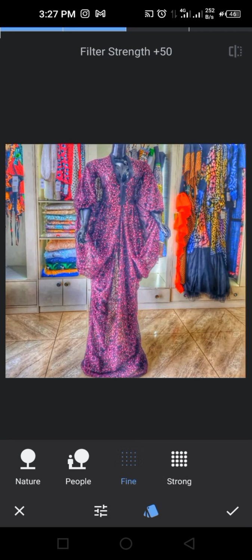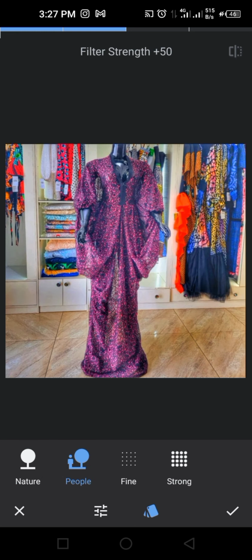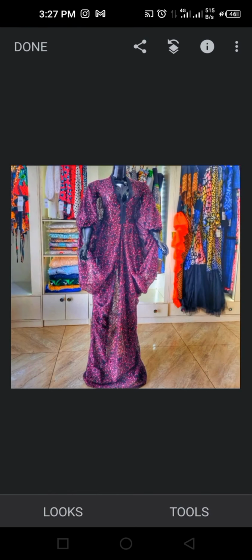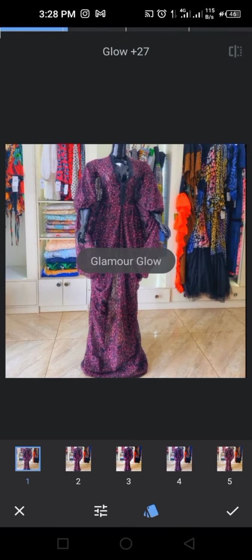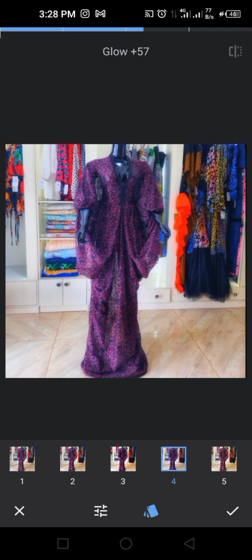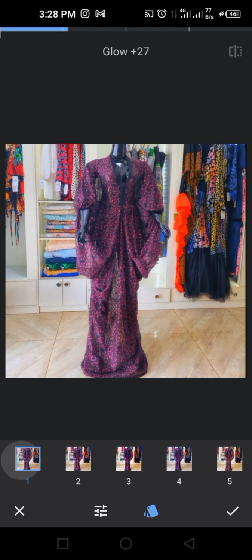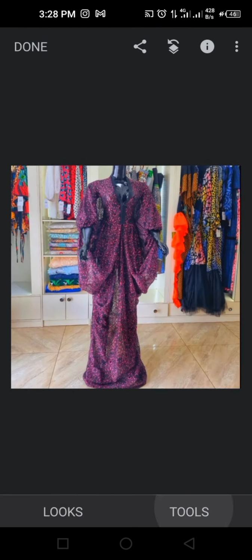So tools, let's still go to where we're working on, which is the HDR scape. Here we can have it on fine, we can have it on strong, depending on what we want it to be. Nature, people, and so on. So let's go to the next tool that we have. I think we've worked on this one, undo. So let's go to the next one that we have here. We have glamour glow. If you want your pictures to be looking glowy, shining, yes, we have it here. Depending on the filter you want to use, it can work.